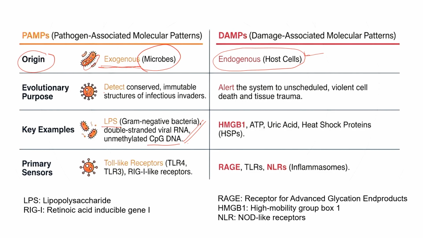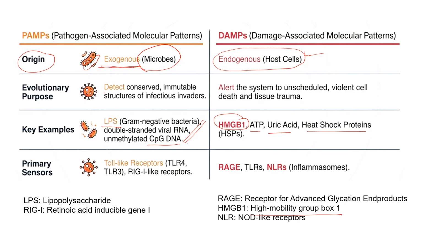While there are things which are produced endogenously by the host, and some of them are the high mobility group box protein, HMGB1, ATP, adenosine triphosphate, uric acid, and heat shock proteins, HSP in short. These are also very critical proteins useful for the maintenance of homeostasis. But sometimes these are produced in excess, and this excess amount can lead to inflammation or inflammation-like conditions in the cellular system.